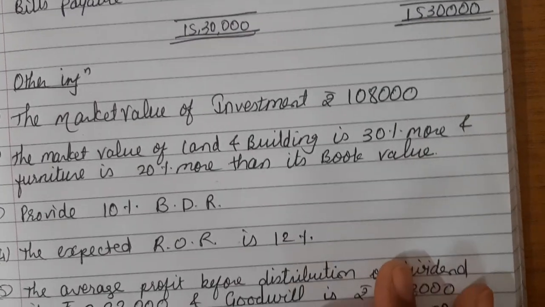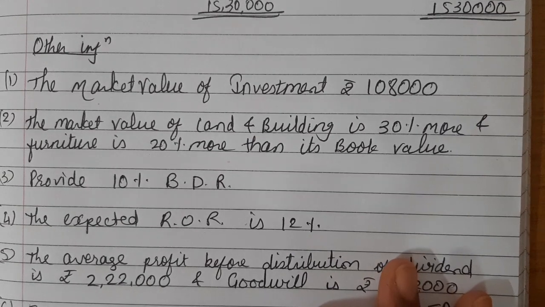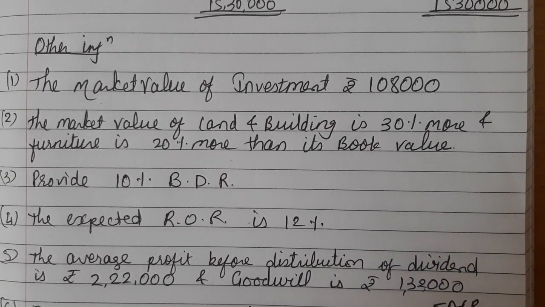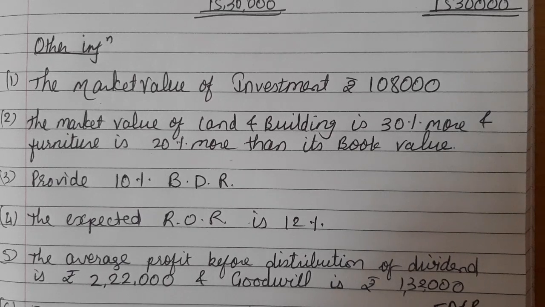Other information we have: the market value of investment is 1,08,000. The market value of land and building is 30% more and furniture is 20% more than its book value. Third, provide 10% bad debt reserve. Fourth, expected ROR, meaning rate of return, is 12%.